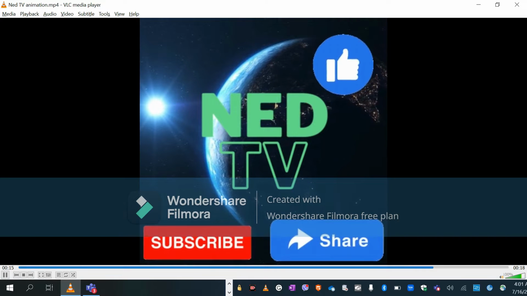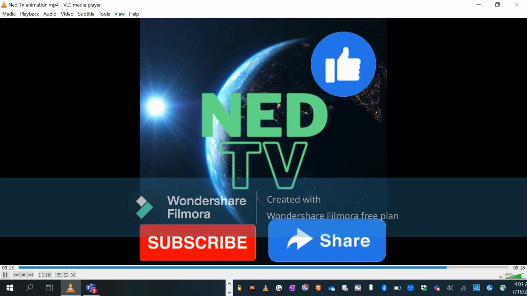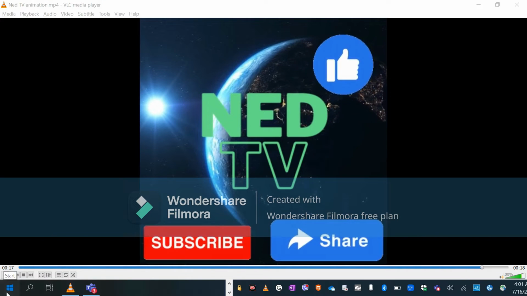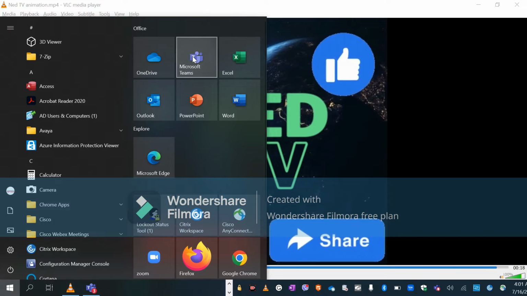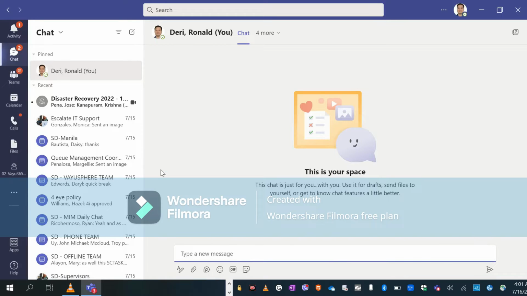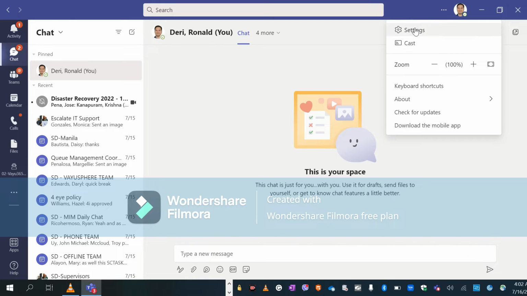To remove or reduce the background noise, you have to open the Teams app first, of course. Here, click Teams. There, on the right hand side, on the top right corner, beside the profile picture, you can see the three dots. Click it, and then click